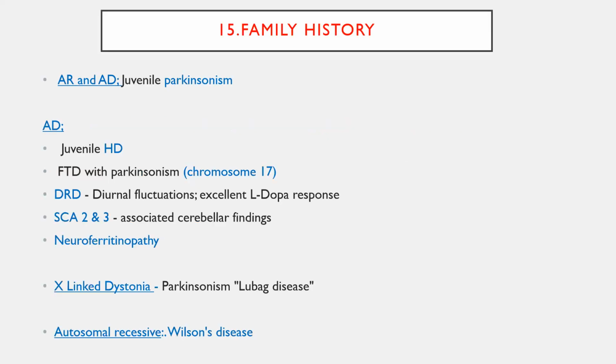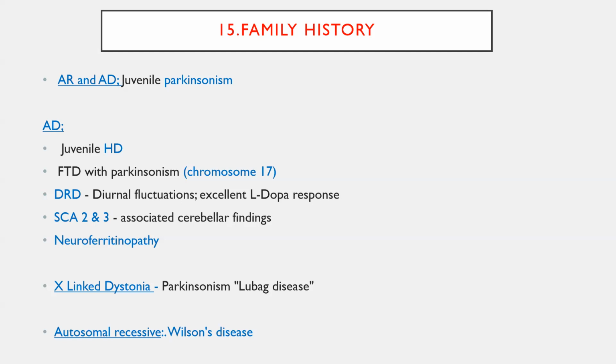Let us come to the family history. Some movement disorders have autosomal dominant inheritance, most commonly juvenile Parkinson's, juvenile Huntington disease, FTD, dopa responsive dystonia, spinocerebellar ataxia, and neuroferritinopathies. Some X-linked dystonias, like Lubag disease, X-linked dystonia parkinsonism, as the name indicates, have X-linked inheritance.